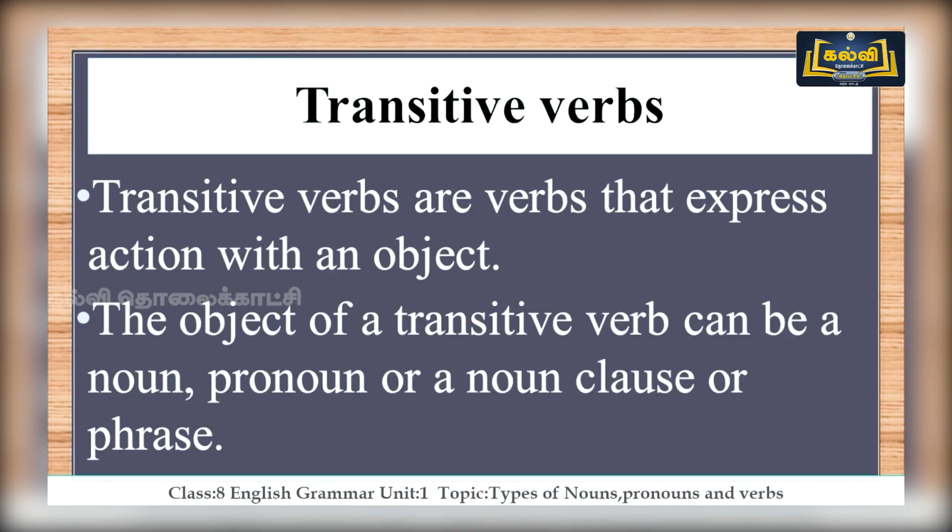So transitive verbs are verbs that express action with an object. So it means that there should be an object which is followed after a verb, known as a transitive verb. Is it clear for you? When a verb is followed by an object, it is a transitive verb. The object of a transitive verb can be a noun, pronoun, a noun clause or a phrase. It can be anything, but it should be followed with an object is the condition.